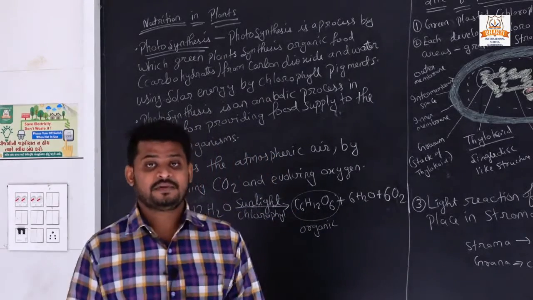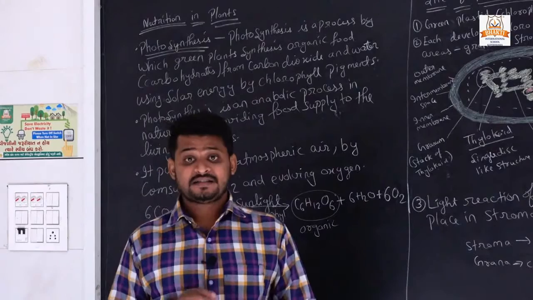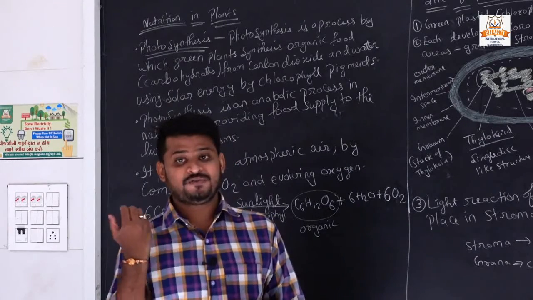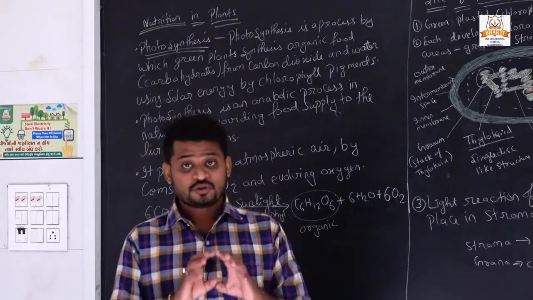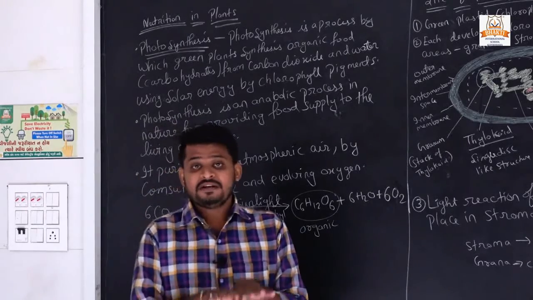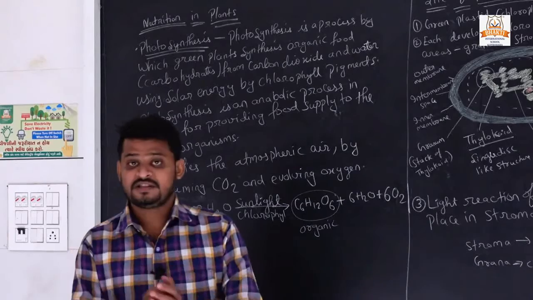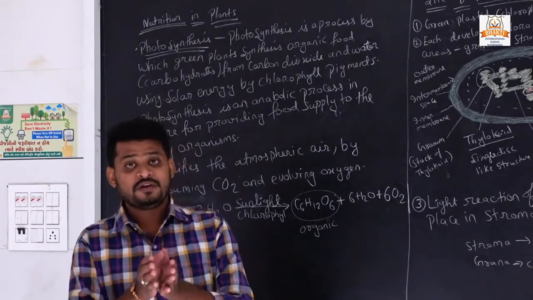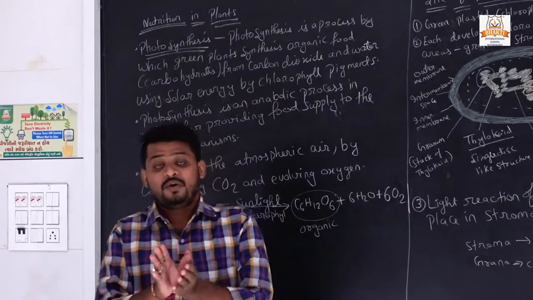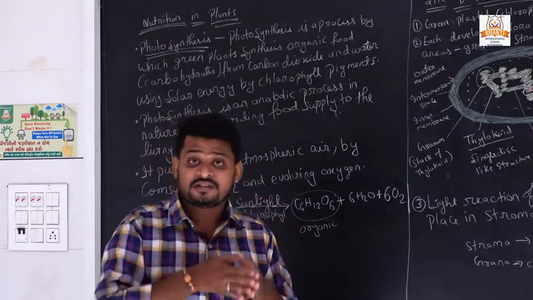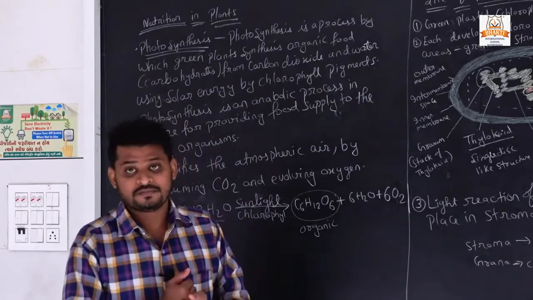There are some important parts, and there are two types of reactions happening in photosynthesis. So in this video we will deeply study photosynthesis, which you probably never studied in earlier classes.